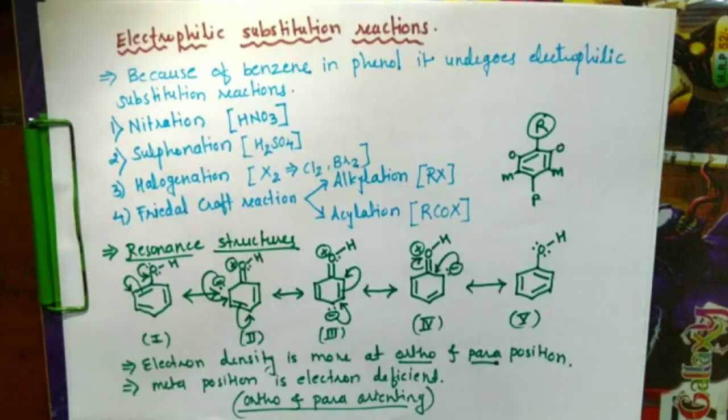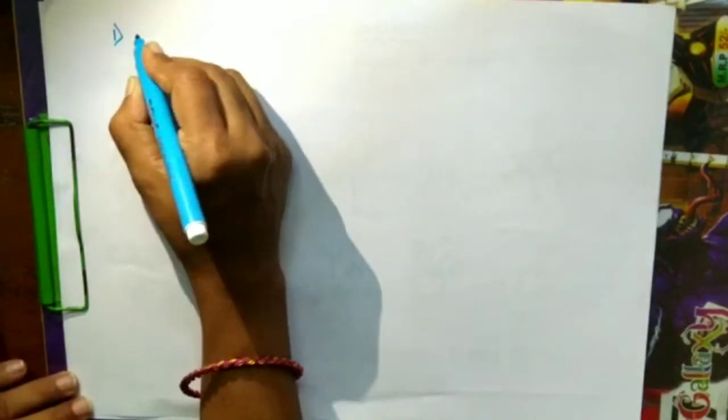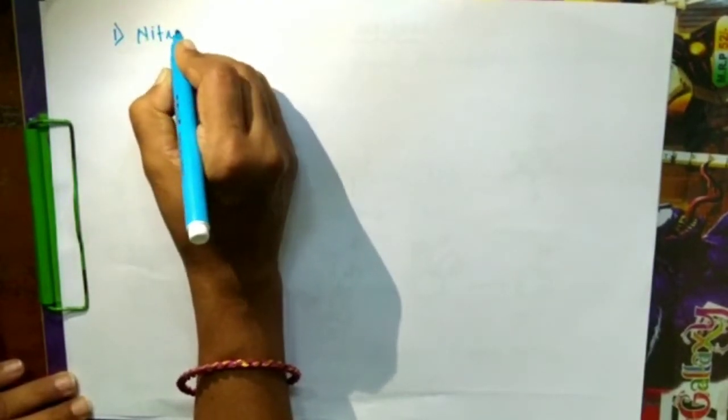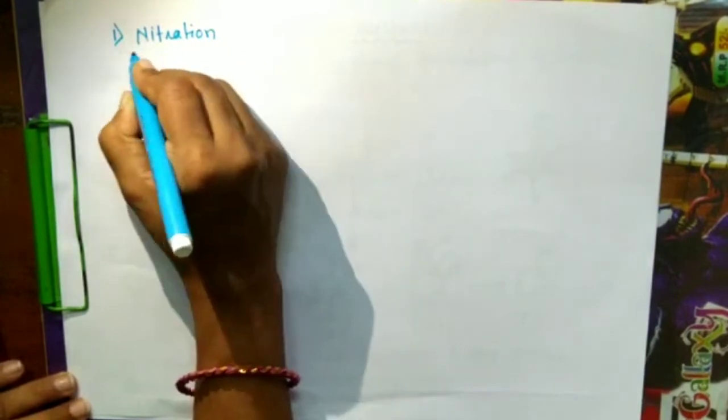If it were a nucleophilic substitution reaction, then the meta position would be more favorable. So next, in detail, we are going to see nitration, the first electrophilic substitution reaction. So first, here is the nitration of phenol.